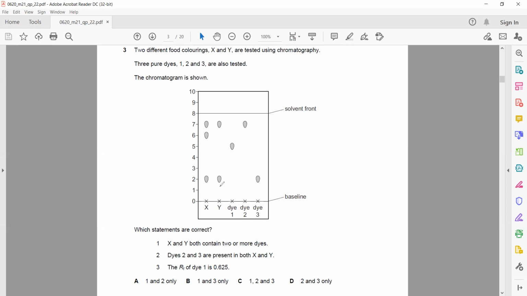The Rf value of dye 1 is 0.625. So how to find the Rf value? The Rf value is the distance moved by the spot divided by the distance moved by the solvent. The distance moved by the spot is 5 and the distance moved by the solvent is 8. So it will be 5 divided by 8, which is 0.625. So statement 3 is also right. So statements 1, 2 and 3 are all correct. So what will be the right answer? As all 3 statements are correct, C will be the right answer.